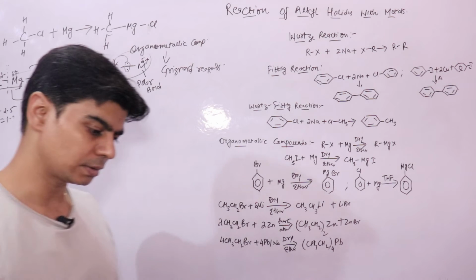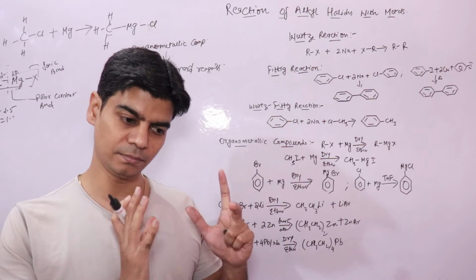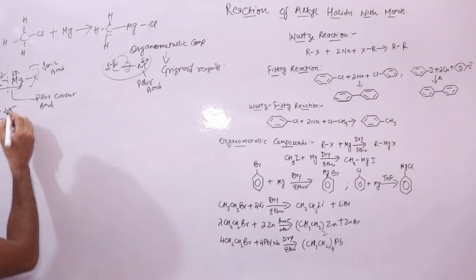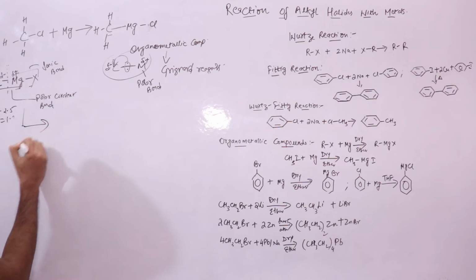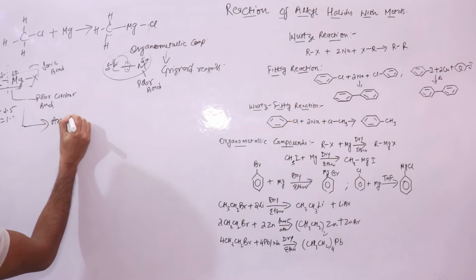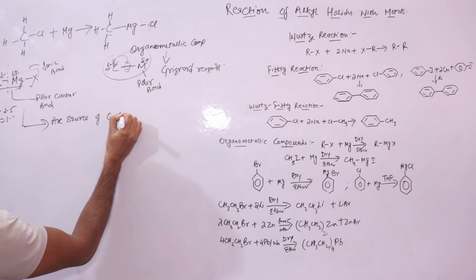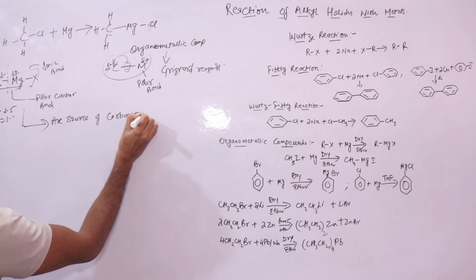We know that intermediates that have a negative carbon are carbanions. So these organometallic compounds are a source of carbanions.